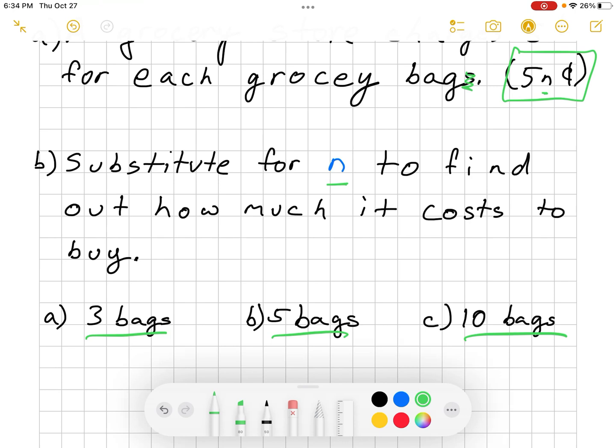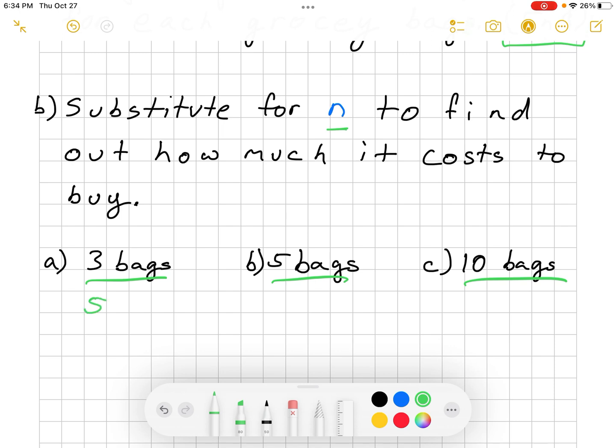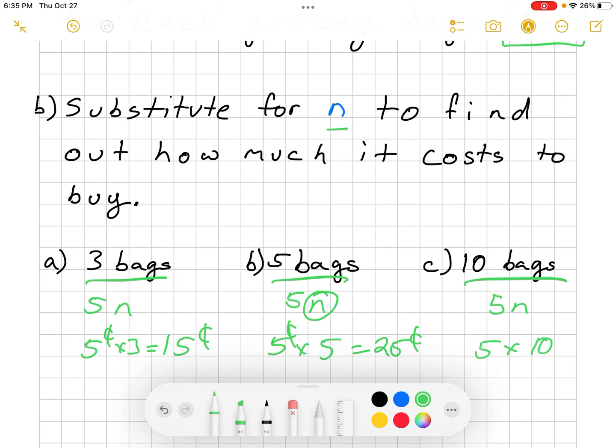So start with 3 bags. All right, so I have 5n, and I'm substituting the 3 in for n. So I have 5 cents times 3 bags, so I'm going to be paying 15 cents. Right? Here, I'm substituting this in for 5n, so this is 5 cents times 5, and that's going to be 25 cents. And this is 5n again, and it's 5 times 10, and so that would be 50 cents.